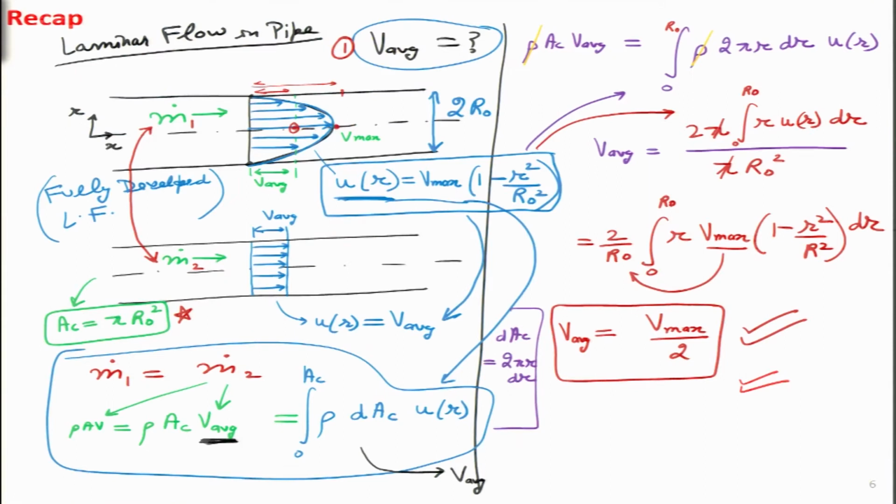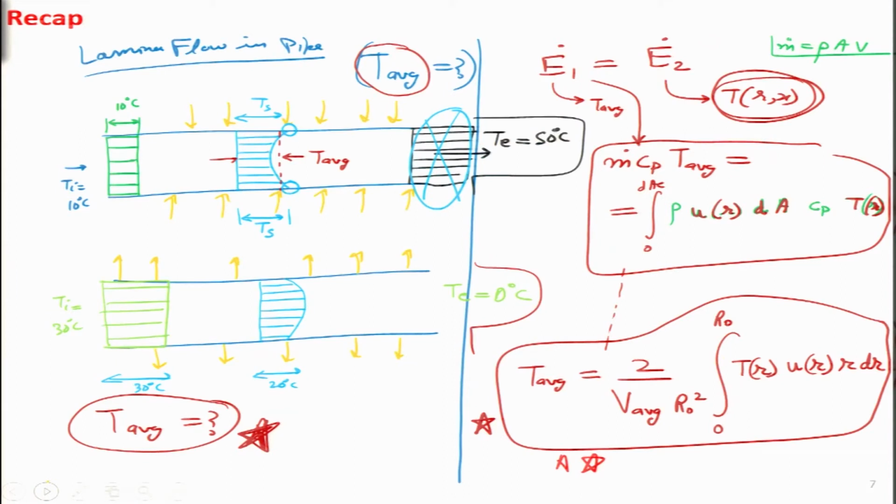What else did we do last time? We looked at the simple case of laminar flow inside a pipe, and we looked at what would be the average velocity according to the known velocity profile in laminar flow. The known profile is a parabolic profile as shown in this figure, and we are interested in figuring out the average velocity. So we did that exercise and came up with this expression over here,